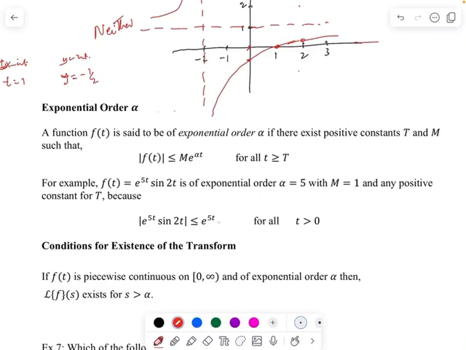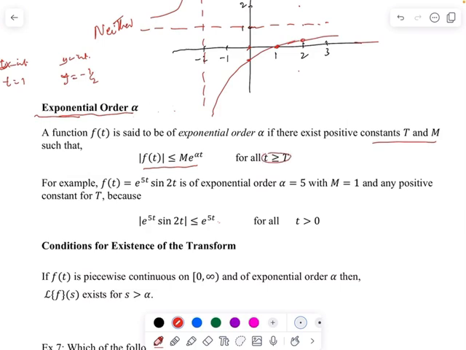Continuing the 7.1, 7.2 section. So last video for this section, these two combined sections, exponential order alpha. So we say that a function f of t is of exponential order alpha if there exist positive constants T and M such that the absolute value of f of t is less than or equal to M times e to the alpha t for all t greater than some big T, some value big T.